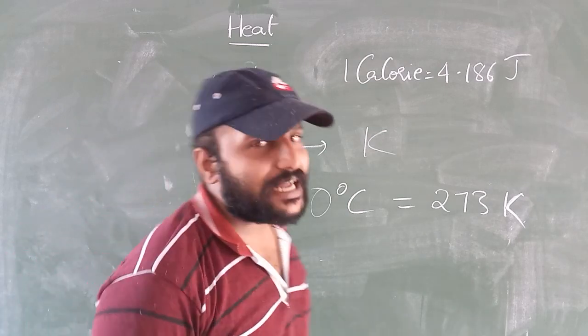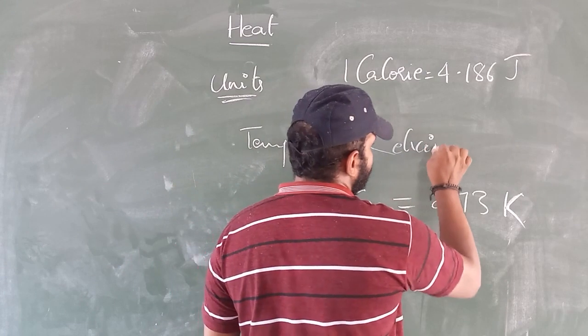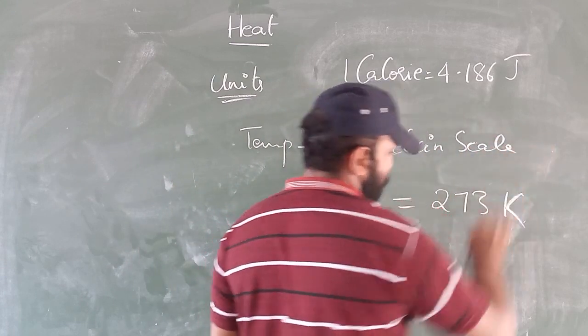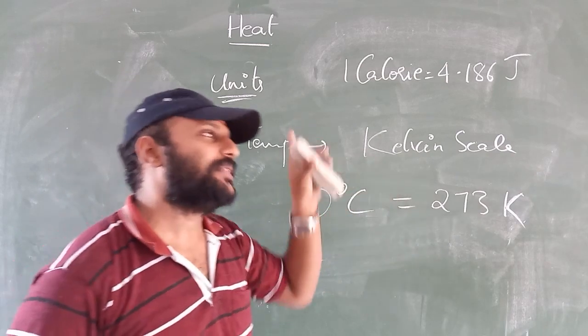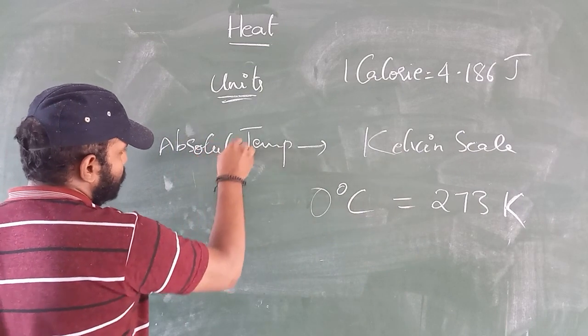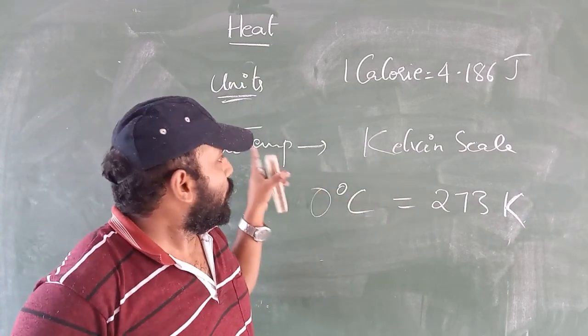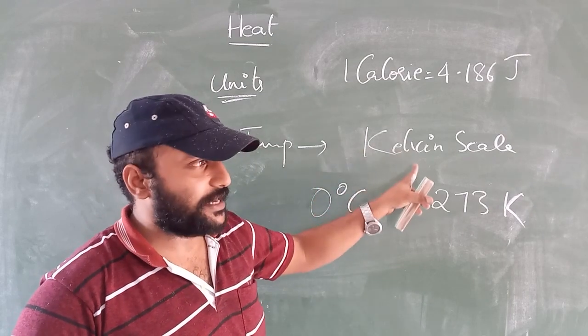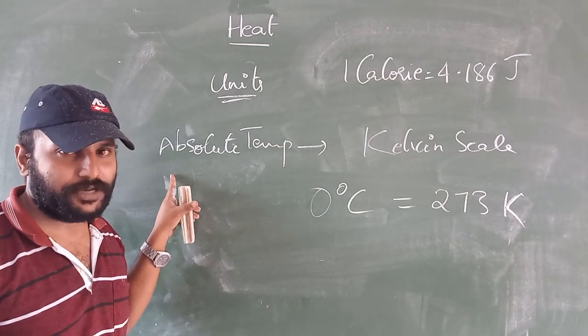Now, if you are measuring the temperature of an object in the Kelvin scale, then that temperature is called absolute temperature. Understood? So, if the temperature of an object is measured in Kelvin scale, then that temperature is called absolute temperature. Okay, understood?